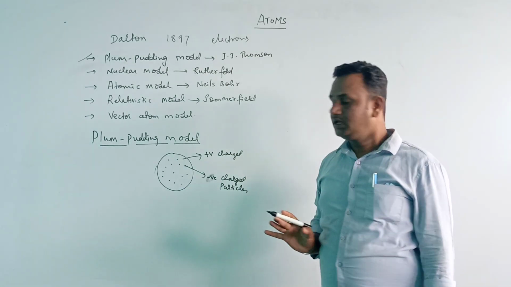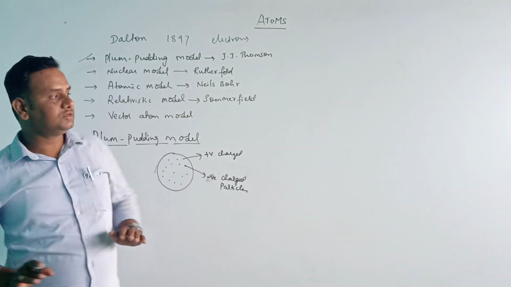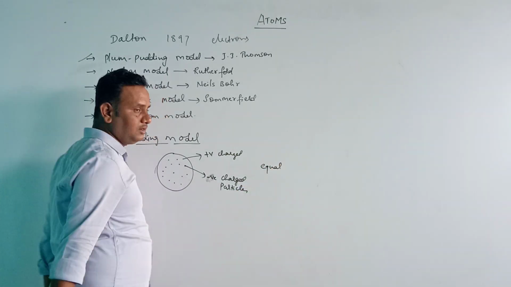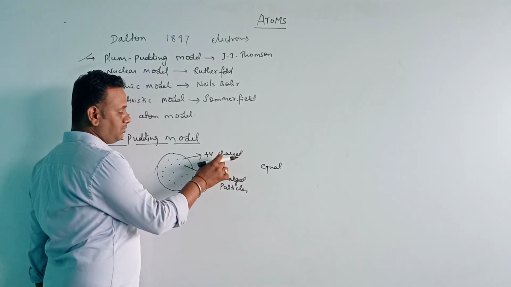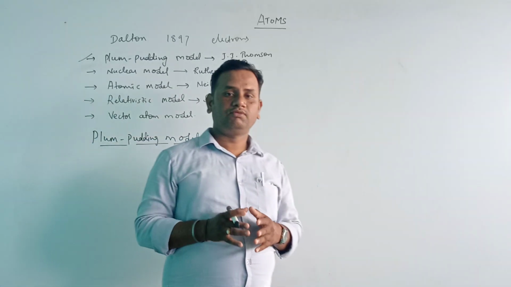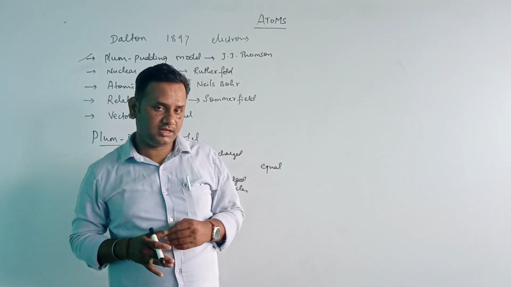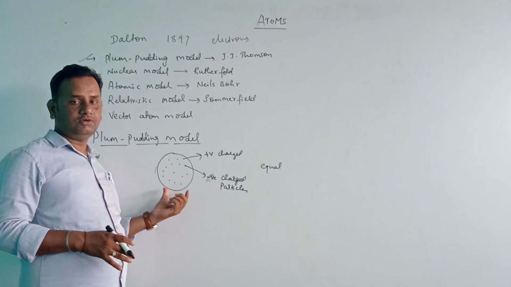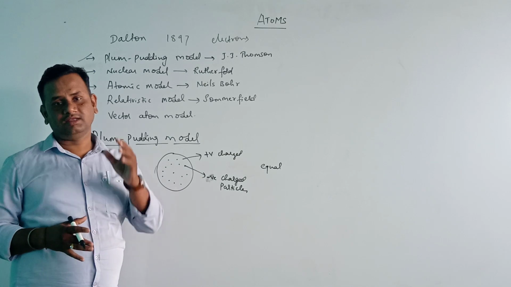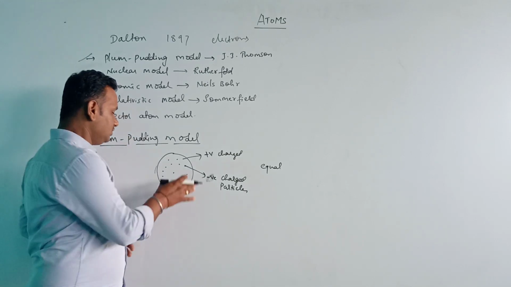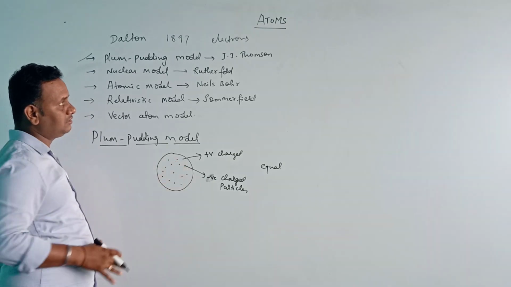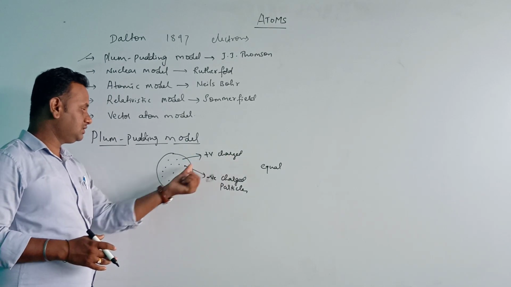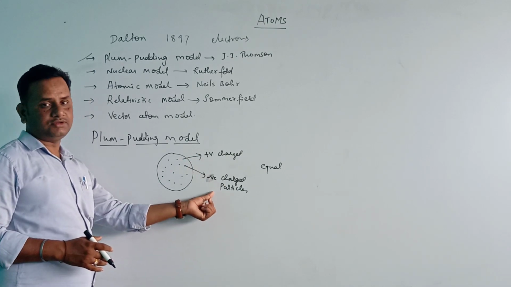Also he said that the positively charged particles and negatively charged particles are equal in numbers. That is why we can say that the atom is electrically neutral. So that is what J.J. Thomson proposed: the reddish part is positive charge, and the seeds are negatively charged particles.